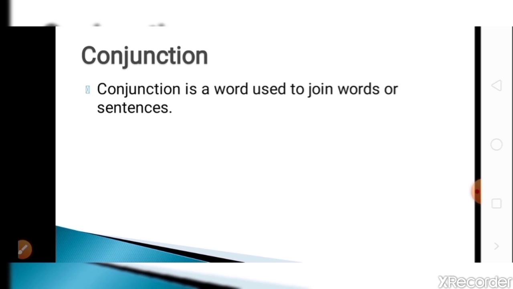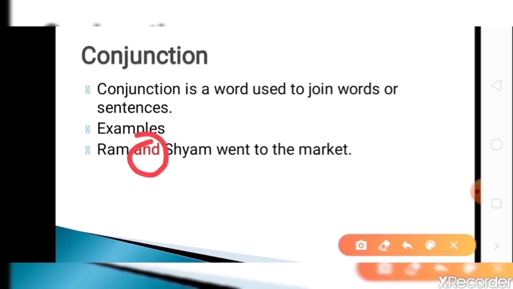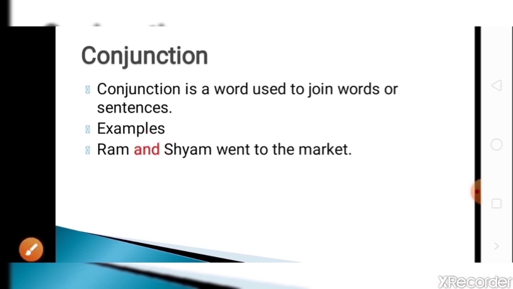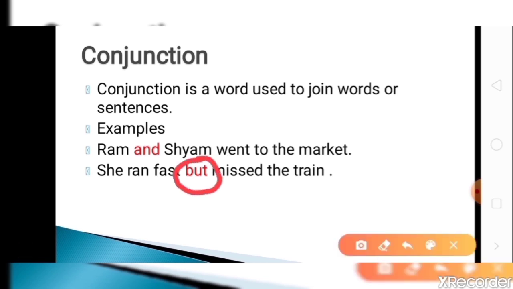Next part of speech is a conjunction. So the definition of conjunction is a word used to join words or sentences. Examples are, first example, Ram and Shyam went to the market. Now Ram, Shyam went to the market, and Ram and Shyam, these two words are joined by and. So and is a conjunction. Second example, she ran fast but missed the train. So she ran fast, missed the train is joined by but. So but is also a conjunction.